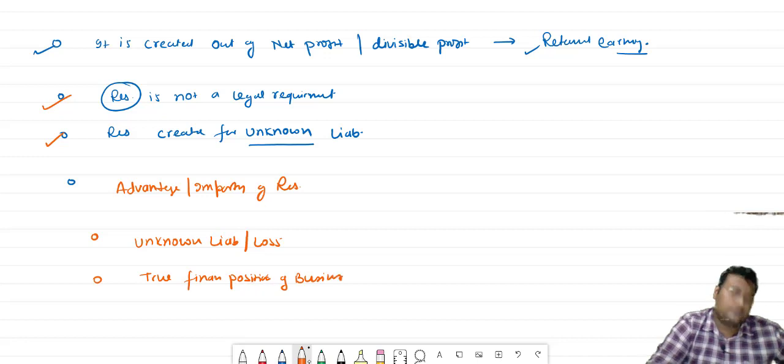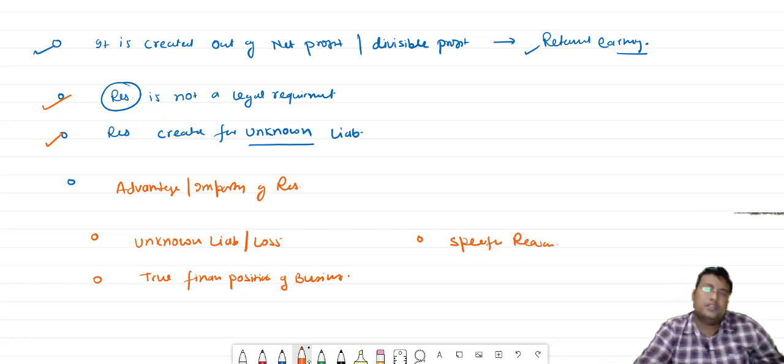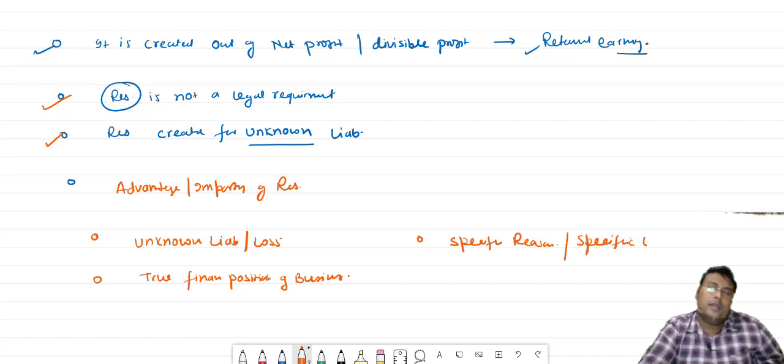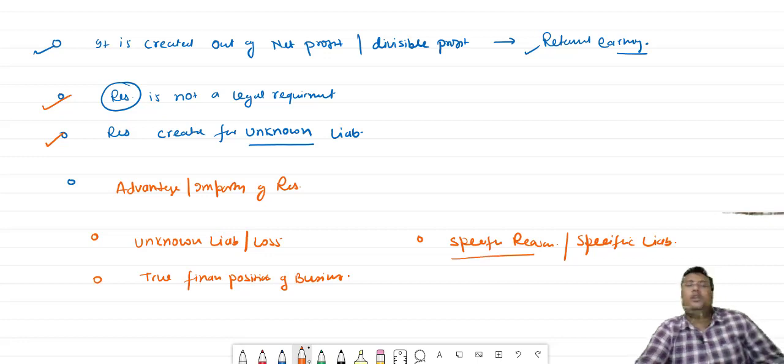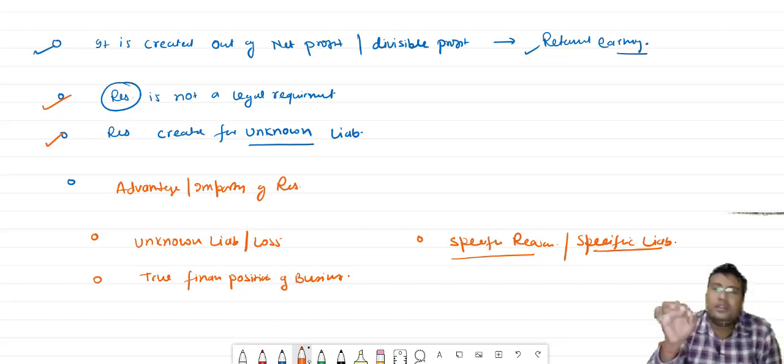Okay. And sometimes it is created for a specific reason, a specific liability. Now what is the meaning of specific reason, specific liability? Very simple. Specific reason or specific liabilities mean, like suppose, workman compensation reserve.